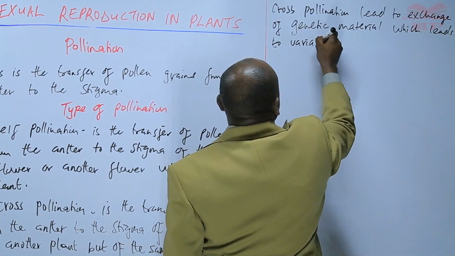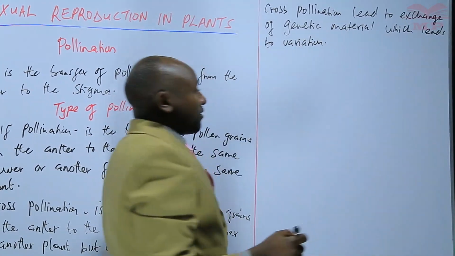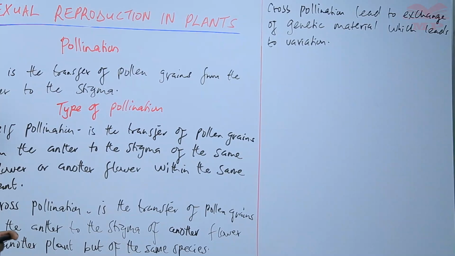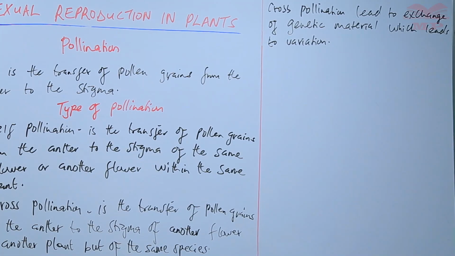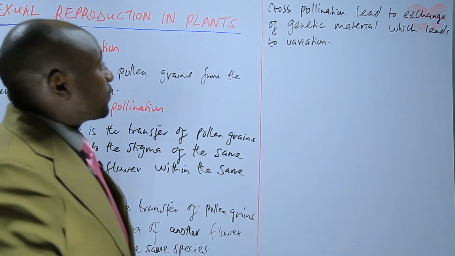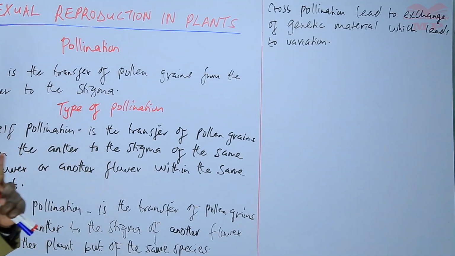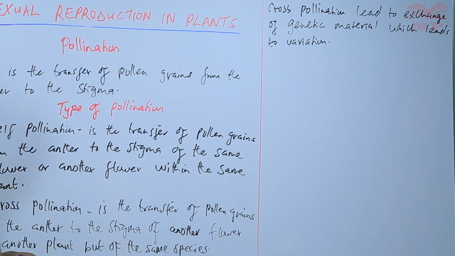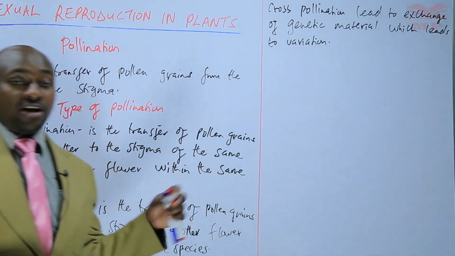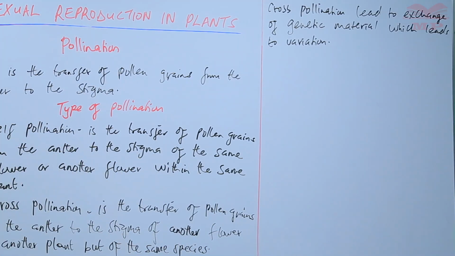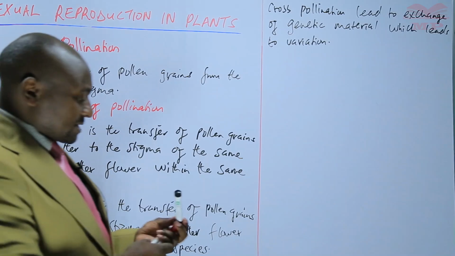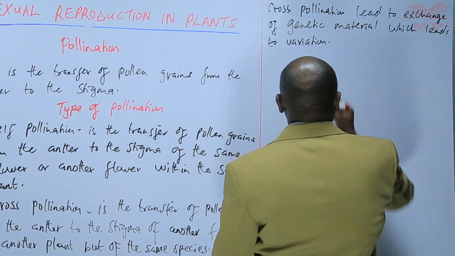So this is one of the sources of variation, or this is one of the causes of variation. When there is mixing of genetic material between different plants of the same species, then that brings about what we call variation. Now, the other things I want us to discuss are the agents of pollination.